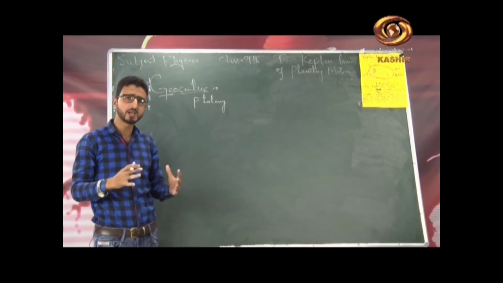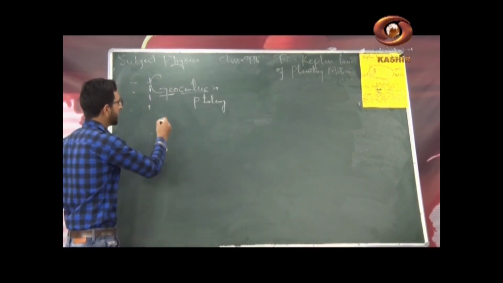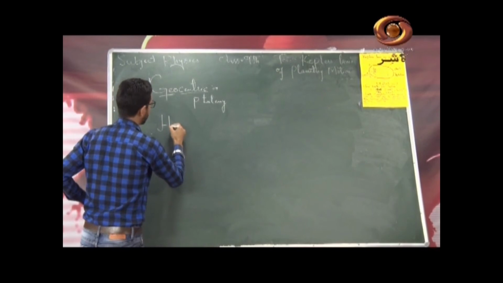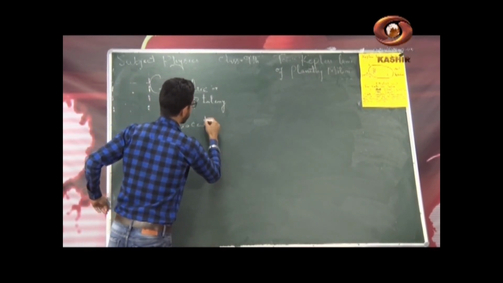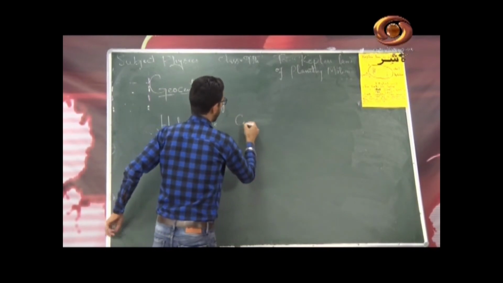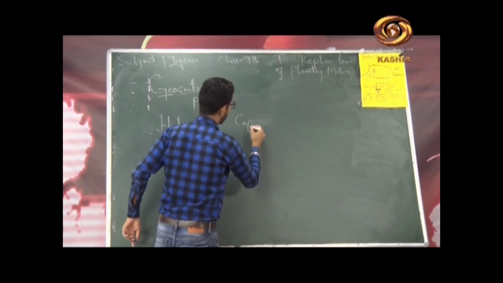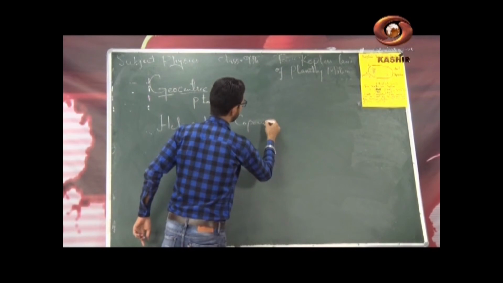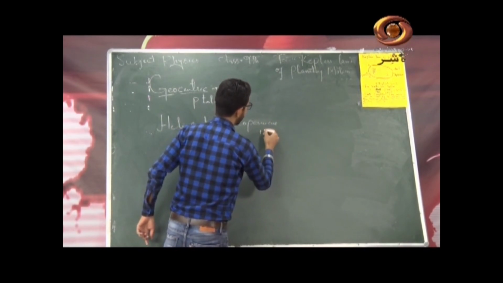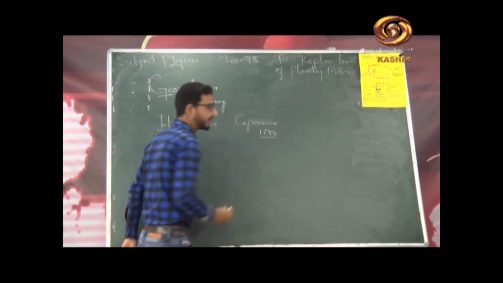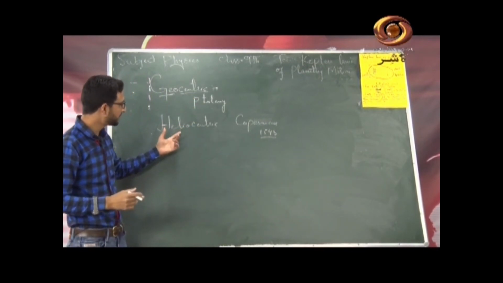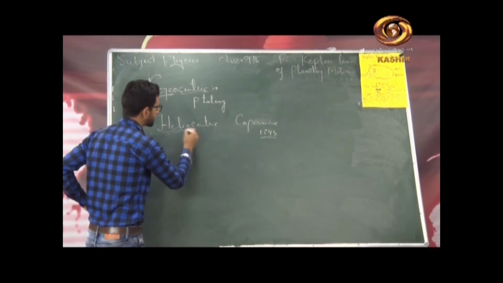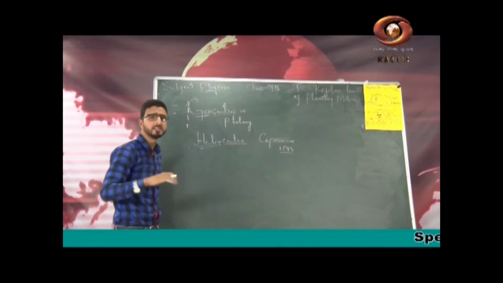Later on this theory was rejected, and then came the heliocentric theory. It was basically given by Copernicus, an astronomer from Poland, in 1543. He rejected the geocentric theory, and according to this theory, helios means sun and centric means center.